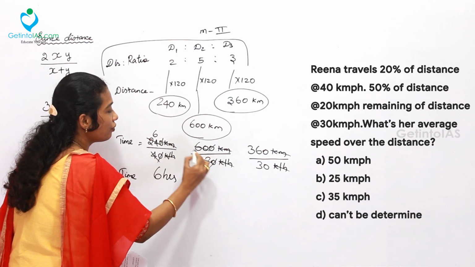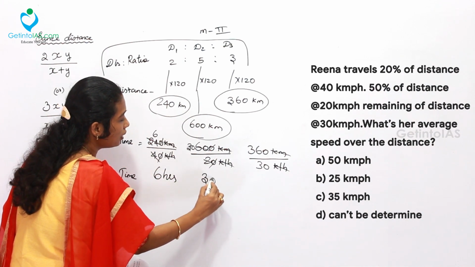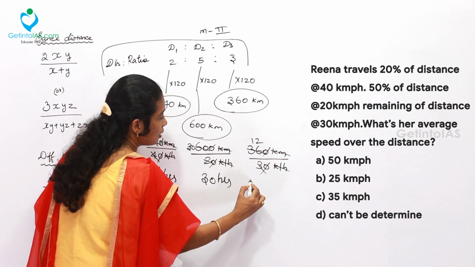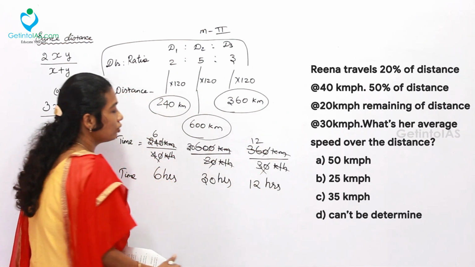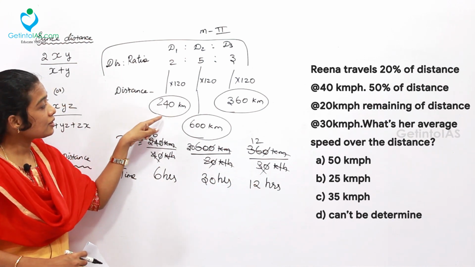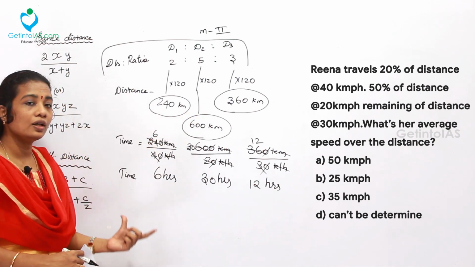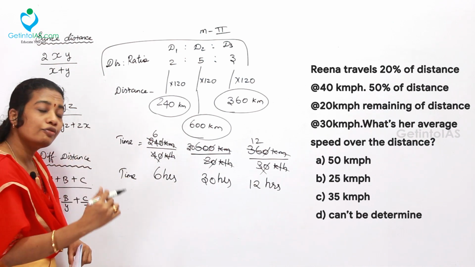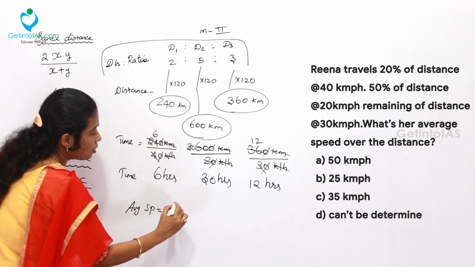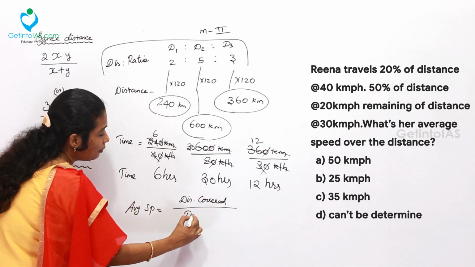Afterwards, here 5, and 2 is 30 times, so 30 hours. Afterwards, 0 and 0 cancel. 12 times 3 is 36, so 12 hours. So these are the 3 different times taken for travelling the distances 240, 600 and 360. Now the final work is to find the average speed. What is the formula for average speed? Total overall distance covered by time taken.